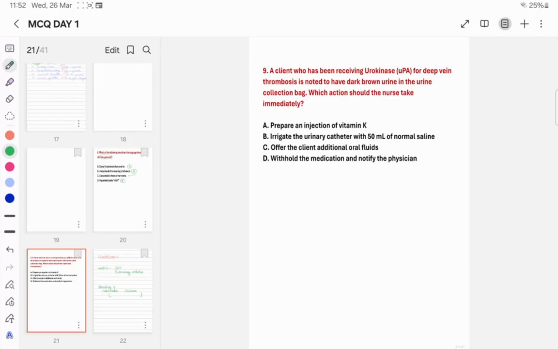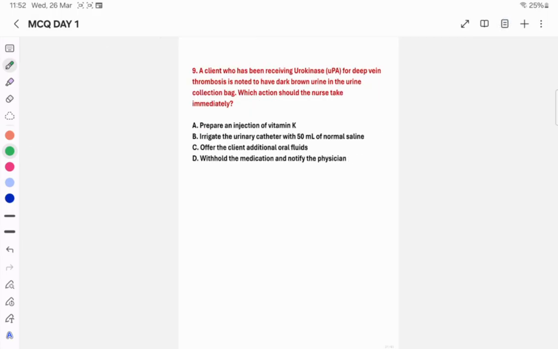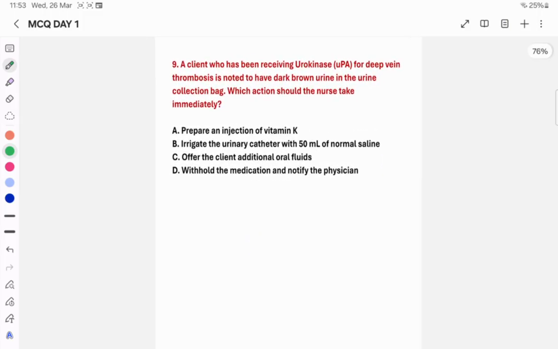So the next question. A client who has been receiving urokinase for deep vein thrombosis, DVT, is noted to have dark brown urine in the urine collection bag. Which action should the nurse take immediately?